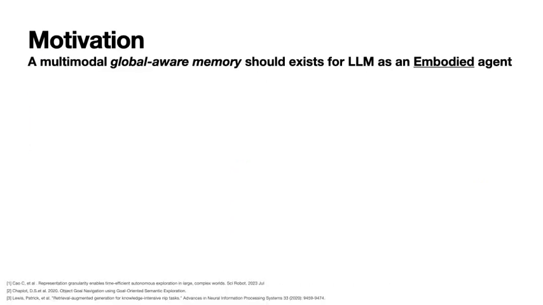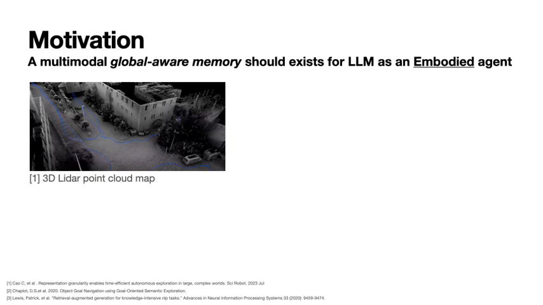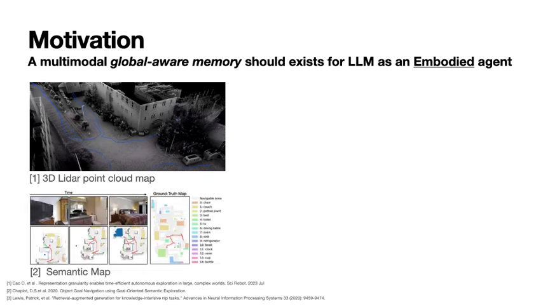Therefore, we argue that a multimodal, globally aware memory should exist for large language models as embodied agents. However, metric maps, such as 3D point cloud maps, traditionally used as robotics memory over environments, are difficult for a large language model to directly use because they lack semantic data. Semantic maps are often used by learning-based agents to navigate environments, but they are not generalizable to open vocabulary scenarios and are not easily accessible for a large language model to retrieve information from.